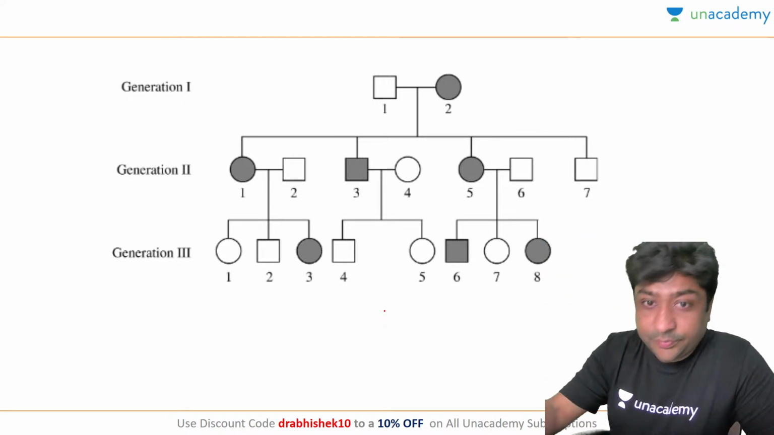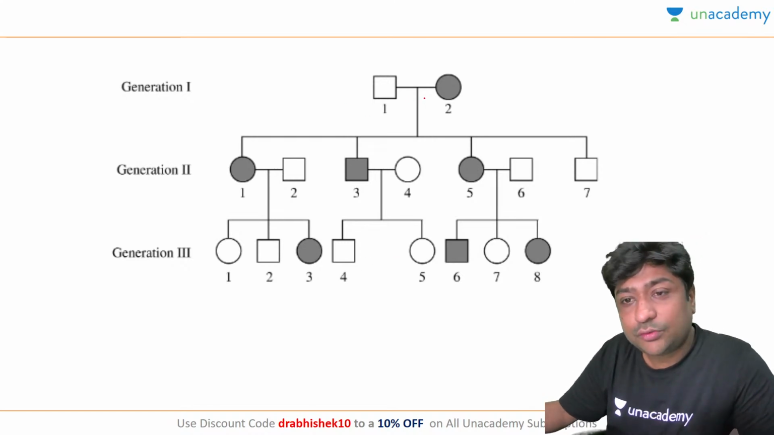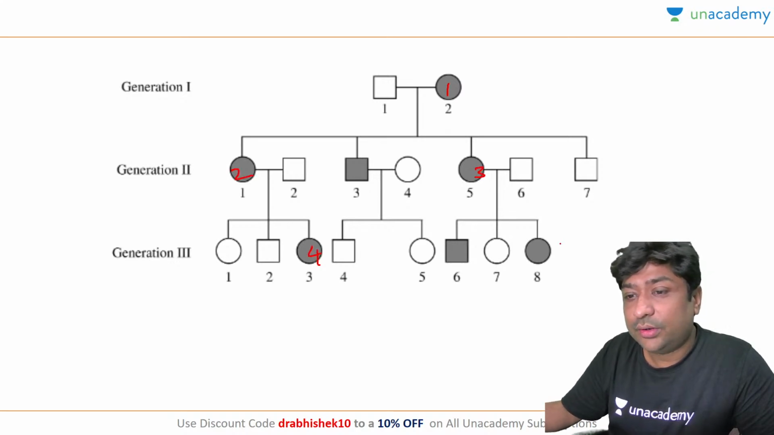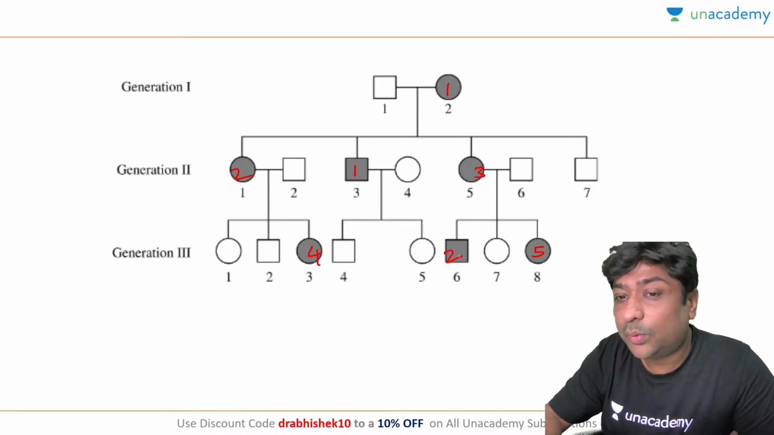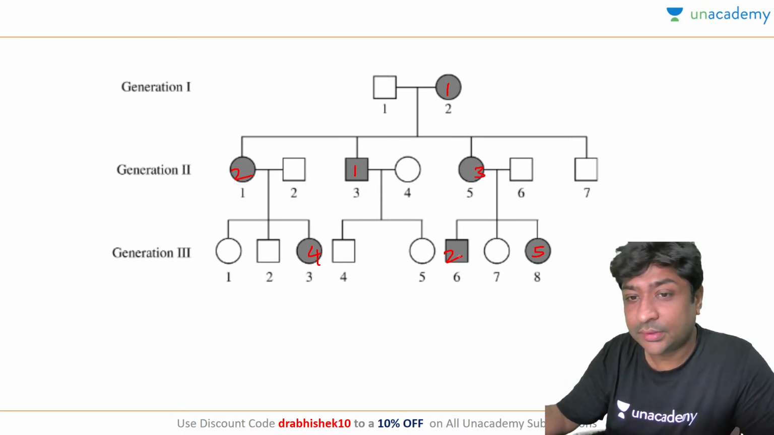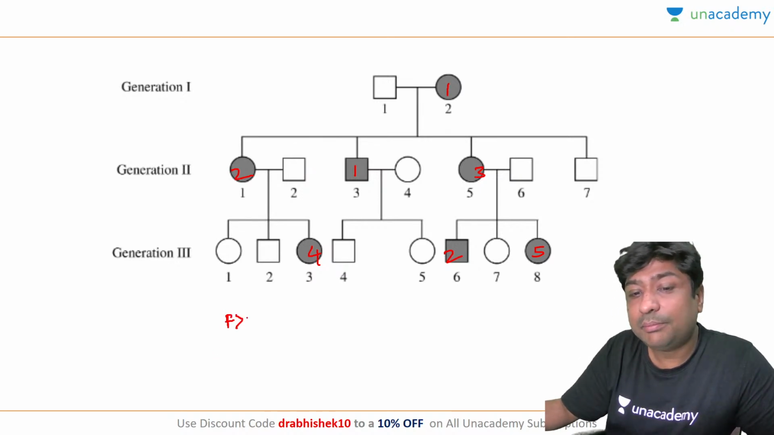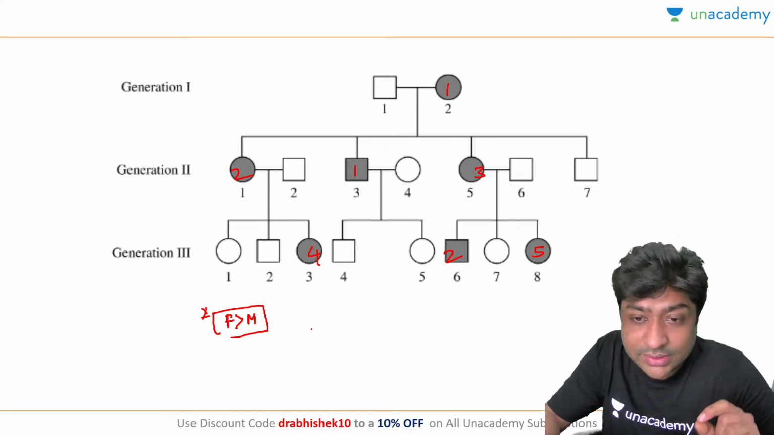So what is this here? Let's count. One of the easiest ways is counting the males and the females. 1, 2, 3, 4, 5 females are affected. Let's look at the males. 1 and 2 males are affected. Is it clear? Now, if the number of females is more than males, what is the first thing you will rule out? If the number of males is more than the females, what is the first thing you will rule out?